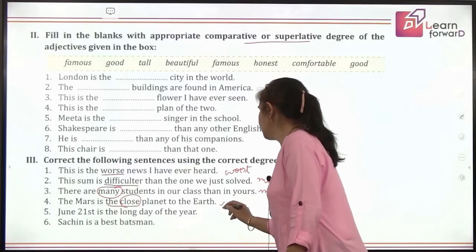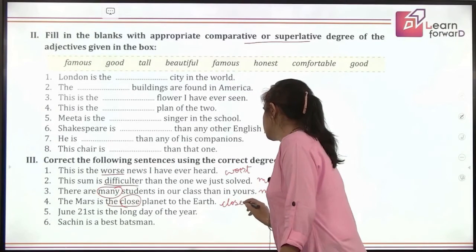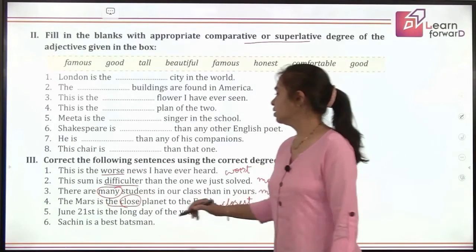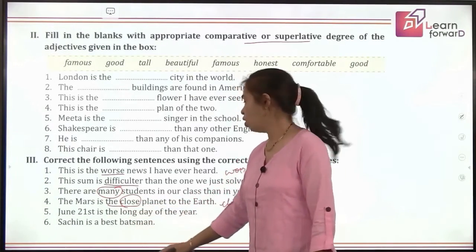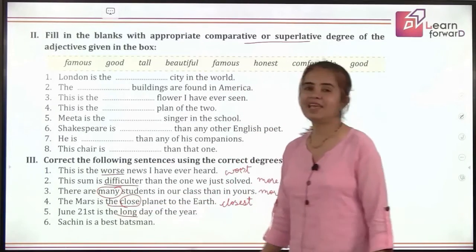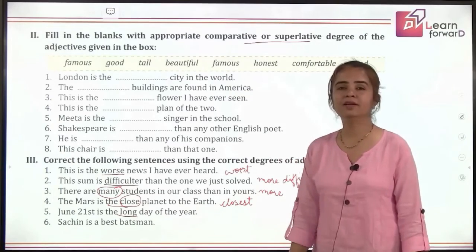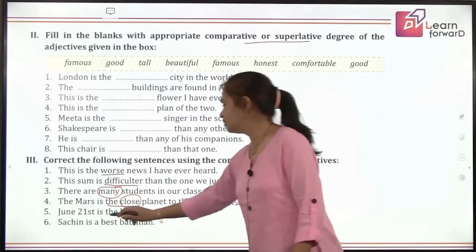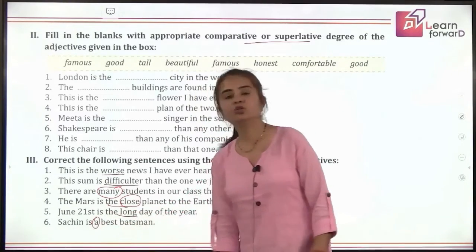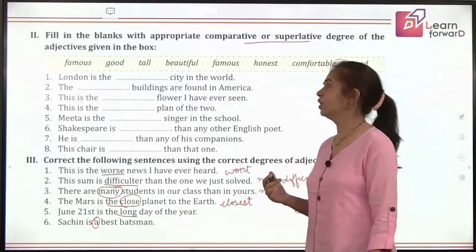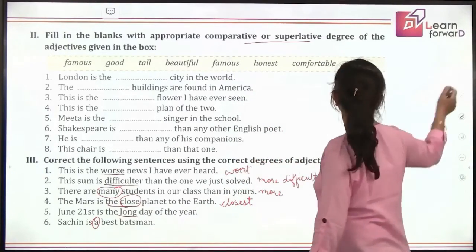What degree? Very good. This is closest, which is the superlative degree. Next, June 21st is the long day of the year. Yes, longest, perfect. And Sachin is the best batsman. The best batsman. Very good, because superlative degree here is correct, but then the article before it is wrong. So you will correct that article.